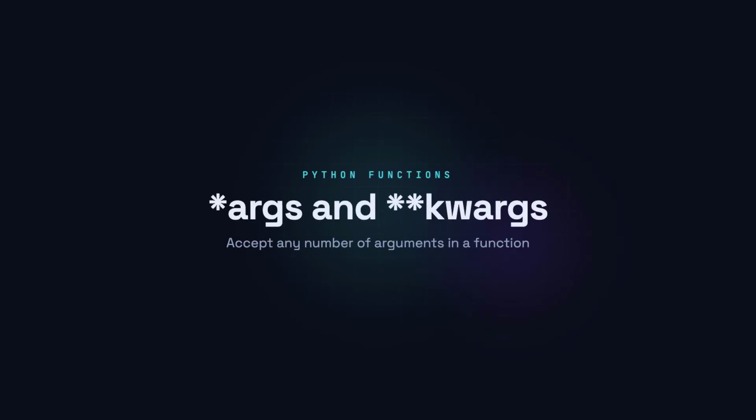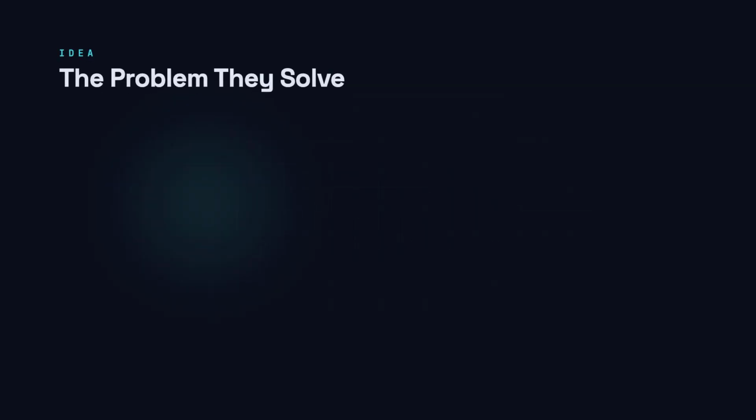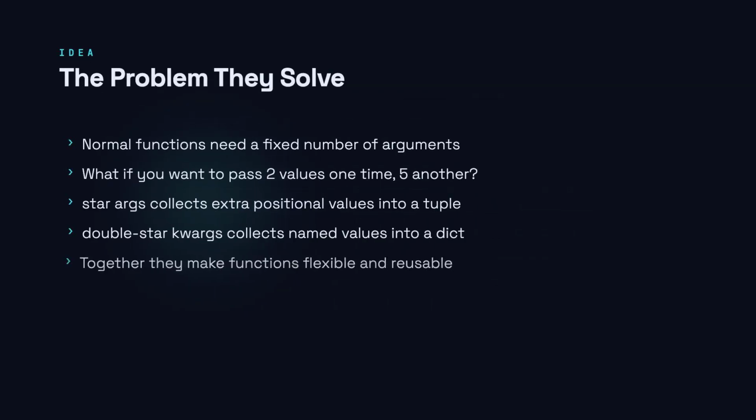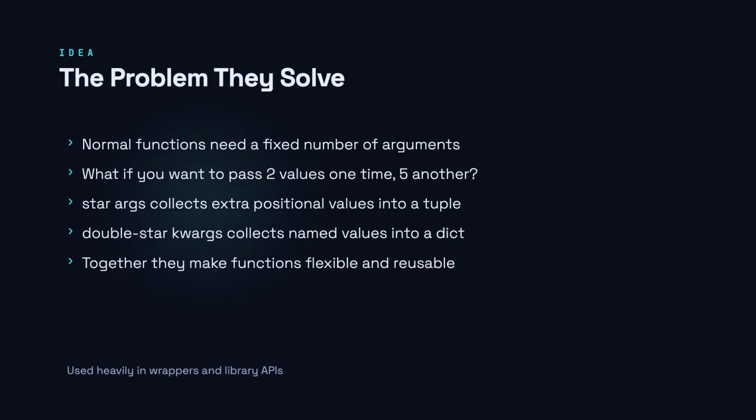In this video, we explore two special tools in Python, *args and *kwargs. They let your functions accept as many arguments as you want, without knowing the number ahead of time. Normally, a function expects an exact number of inputs. *args and *kwargs remove that limit, letting callers pass as few or as many arguments as they like.